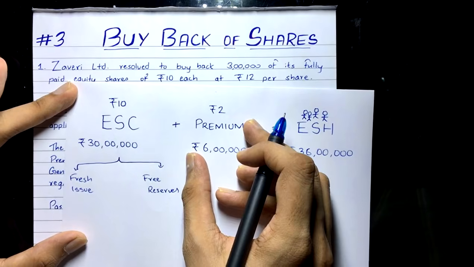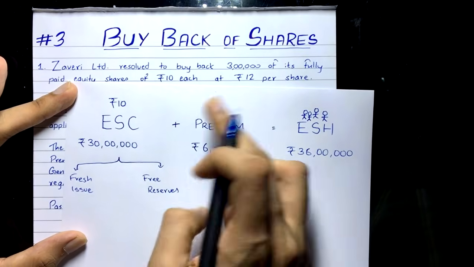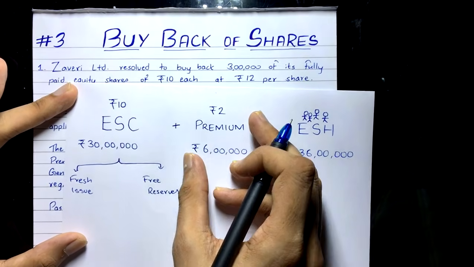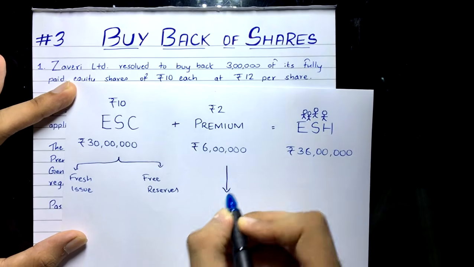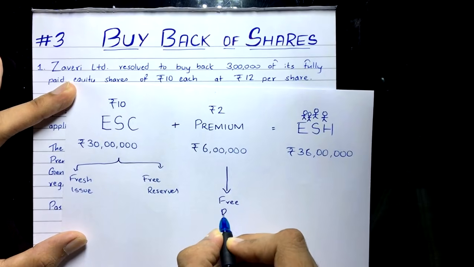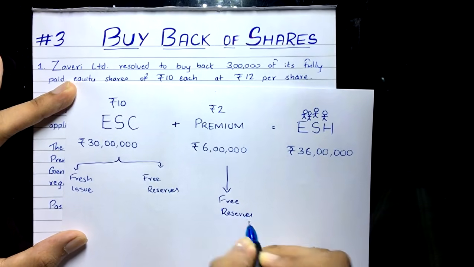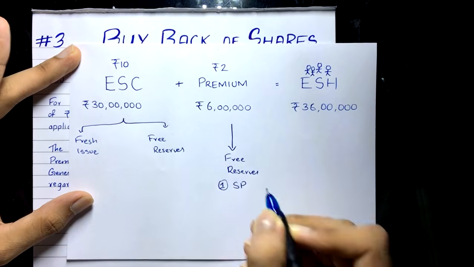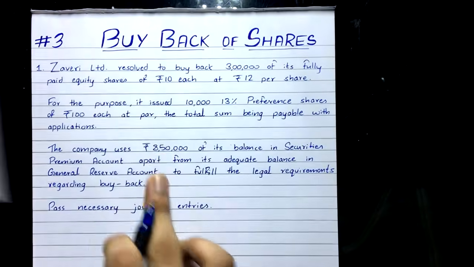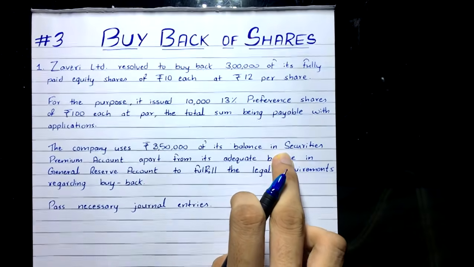Why is it a loss to the company? Because this is the extra that the company is paying. So this is a loss to the company, and this loss has to be written off, and it will be written off out of free reserves. All right, clear? And the first priority here goes to securities premium, SP. We have 8,50,000 balance in securities premium, so we'll use that.